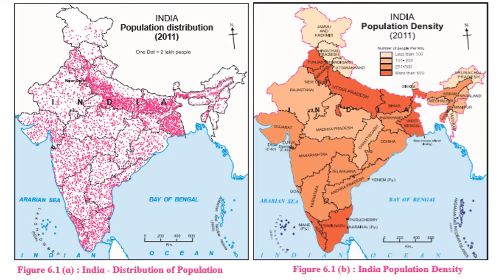So what is given here? We can see how the Indian population is distributed. If you find this area in the northern plain and the very east of our country, and in the south part, there are a number of dots together, which means that more population is concentrated in this part,